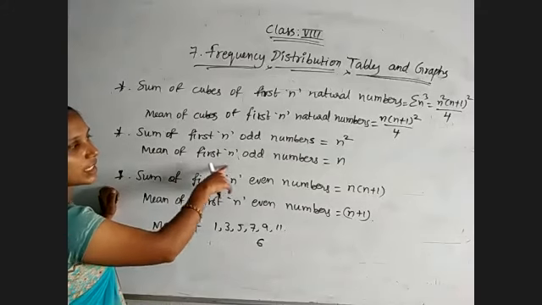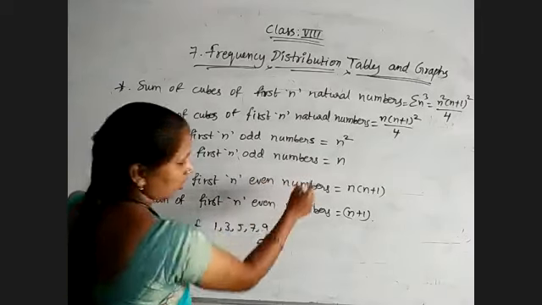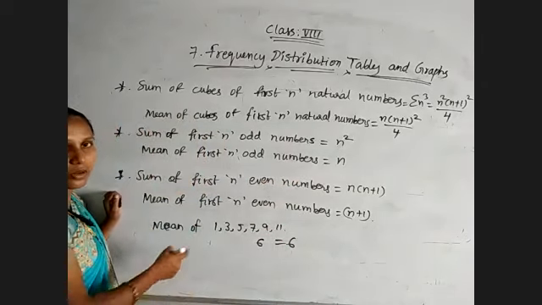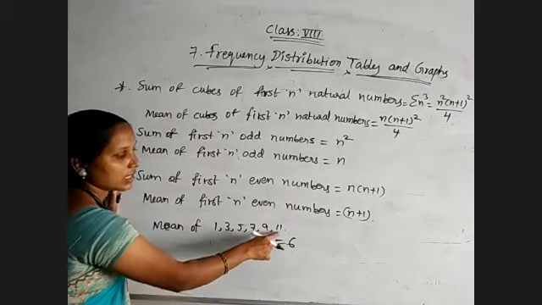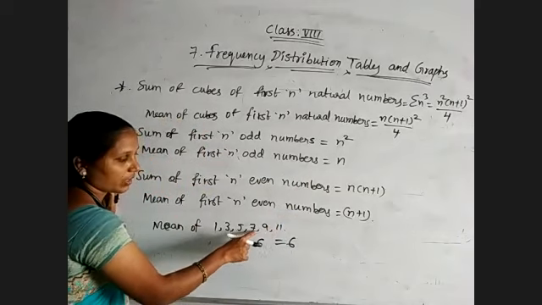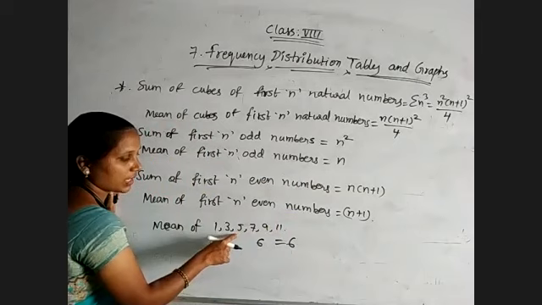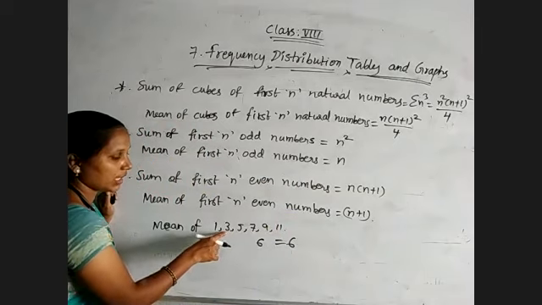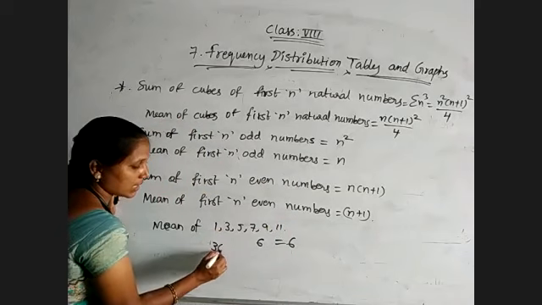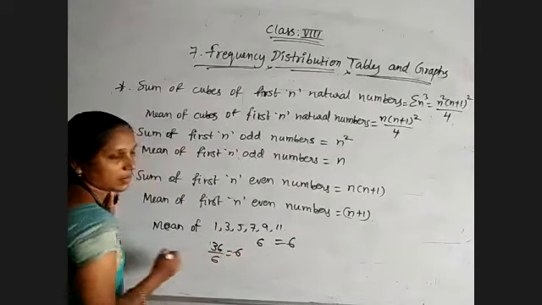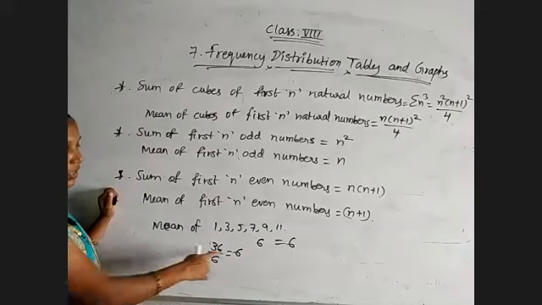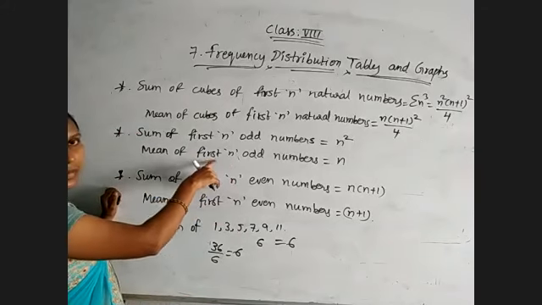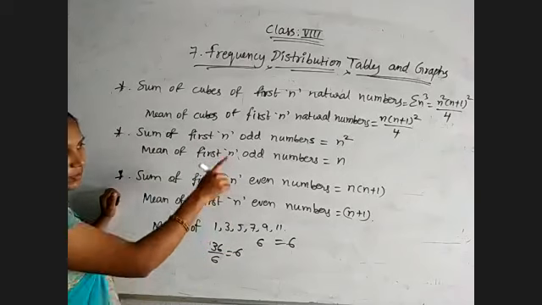And we have that the mean of the first n odd numbers is equal to n only. Means we will get 6. If you have any doubt, go through the calculation. 11 plus 9, 20. 20 plus 7, 27, plus 5, 32. 32 plus 3, 35, plus 1, 36. 36 by 6, which is nothing but 6. So without doing the calculation, directly you will get the answer if you remember this formula.